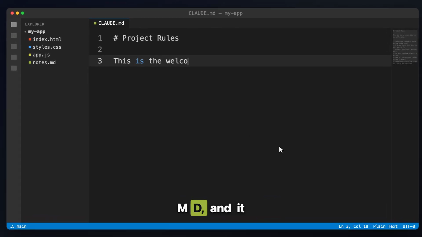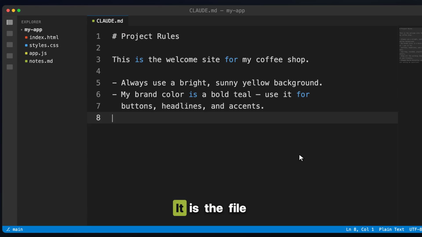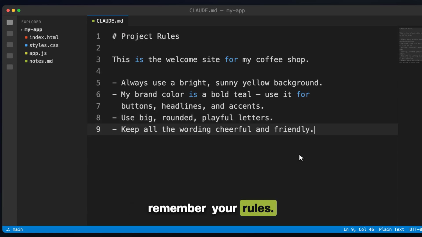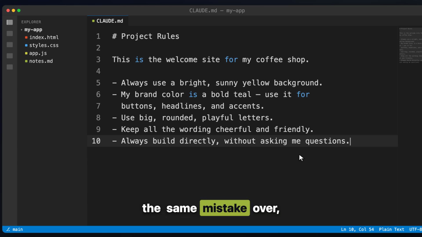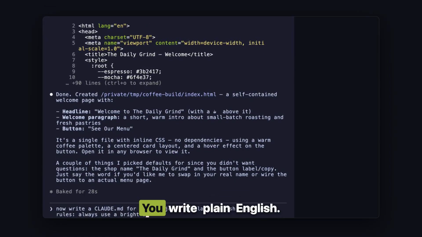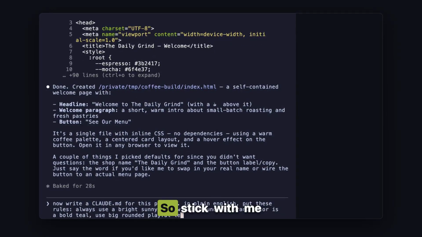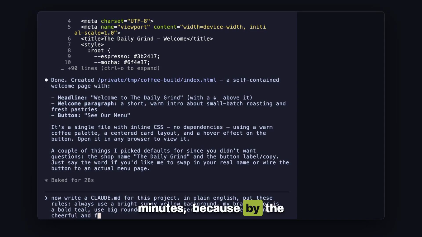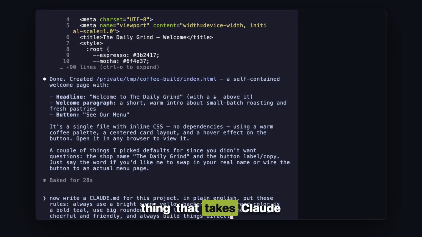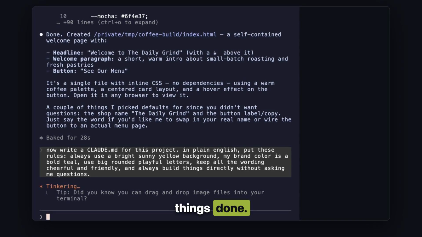It's called CLAUDE.md and it is hands down the single most powerful thing you can add to Claude Code. It is the file that makes Claude actually remember your rules. So it stops making the same mistake over and over and over again. And here is the part I genuinely love. You don't write a single line of code. You write plain English. You can literally have Claude write this file for itself. So stick with me for just a few minutes, because by the end of this, you'll have the one thing that takes Claude from a smart stranger to something that actually knows how you like things done.